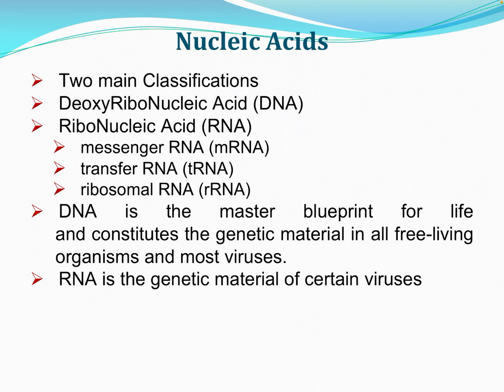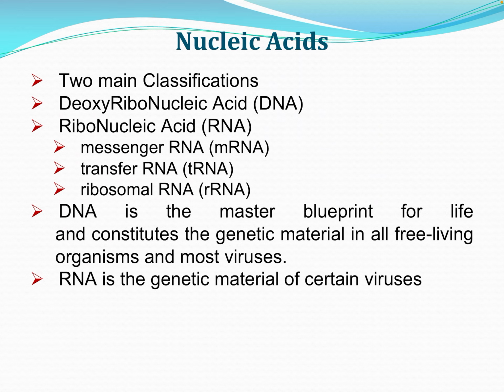There are two main classifications of nucleic acids, called DNA and RNA. Deoxyribonucleic acid is termed DNA and ribonucleic acid is termed RNA. RNA is of three types: messenger RNA, transfer RNA and ribosomal RNA. Each RNA has its own functionality for protein synthesis. DNA is the master blueprint of the genetic information.